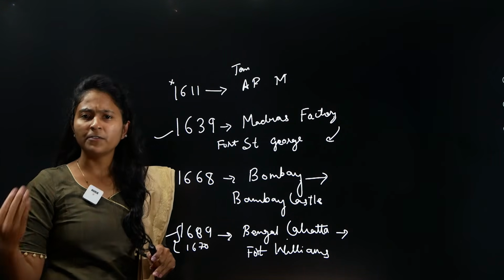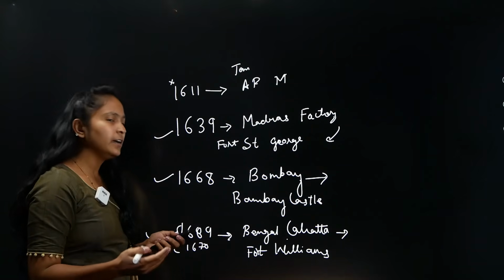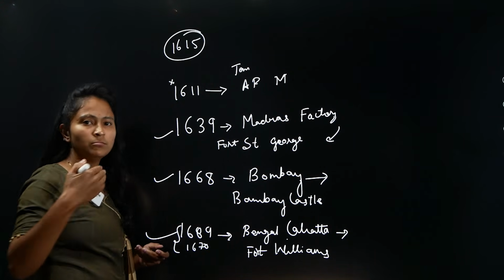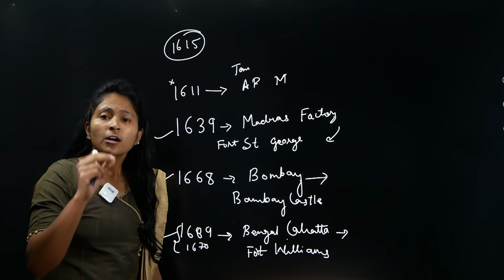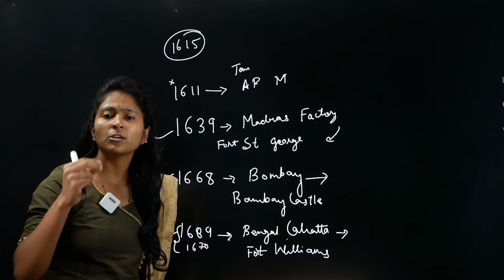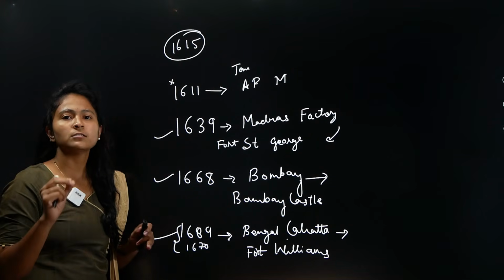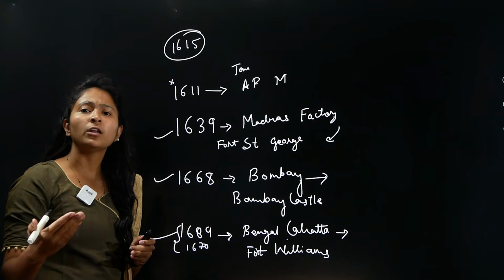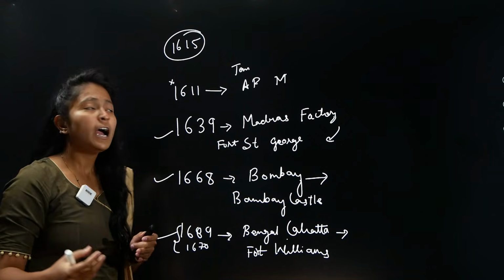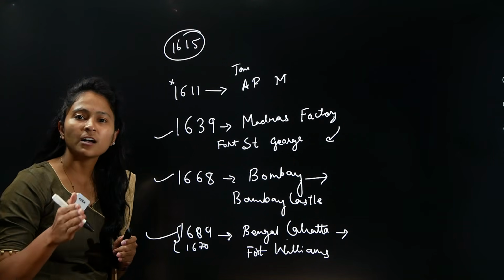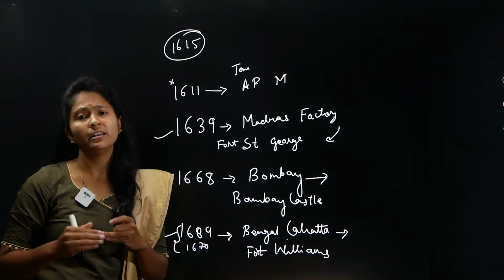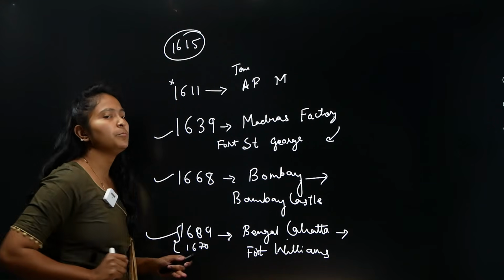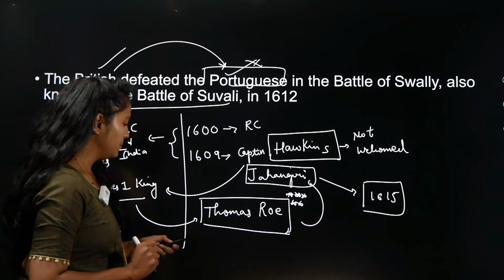They were able to build a lot of factories across India. And after 1615, Jahangir also gave them freedom, and Jahangir also told them that if you need any help from me, I can do that. He was so much influenced by Sir Thomas Roe that he gave permission and also gave them some rights, and he showed support that the British East India Company can come and do its trade in India. After that, they were able to build a lot of factories. I have mentioned the major ones over here.